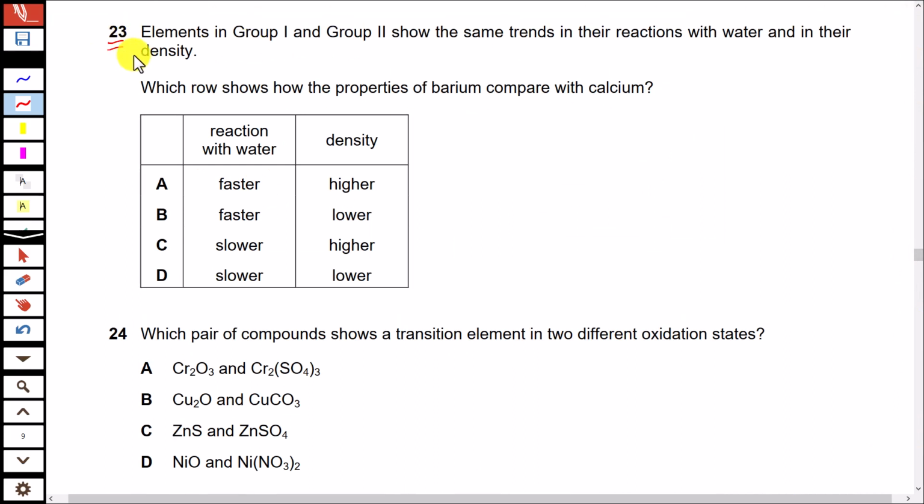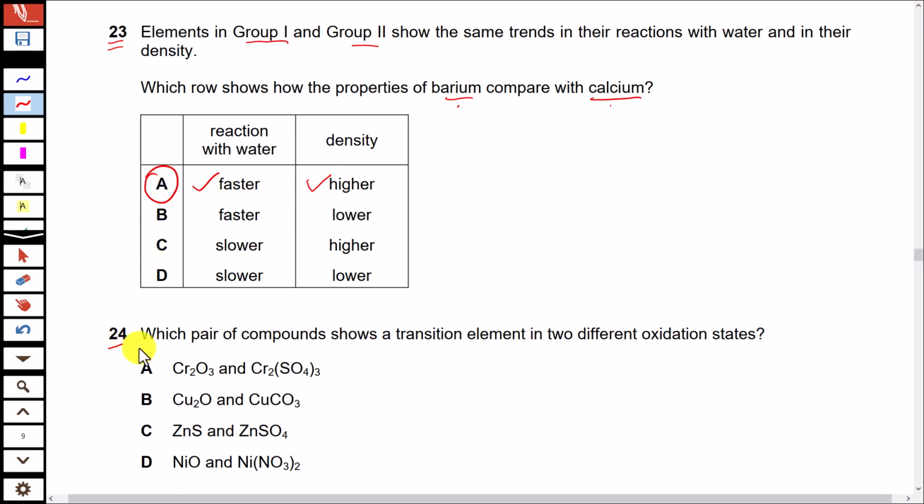Question 23. Elements in group 1 and group 2 show the same trends in their reactions with water and in their density. Which row shows how the properties of barium compare with calcium? We have studied that both reactivity and density of group 1 and group 2 elements increase down the group. Barium lies below calcium in group 2 of the periodic table, so it will have a faster rate and higher density.